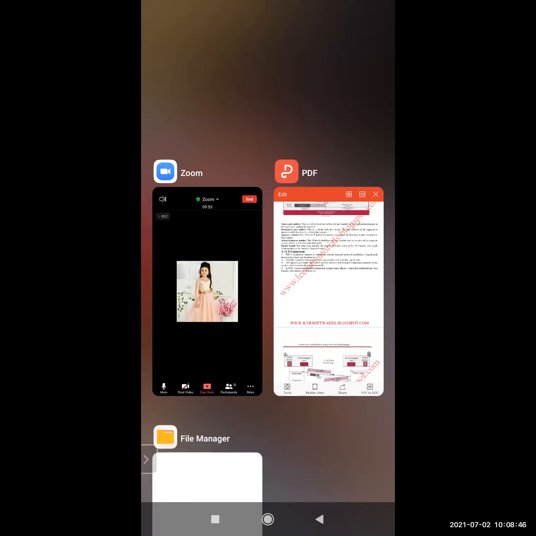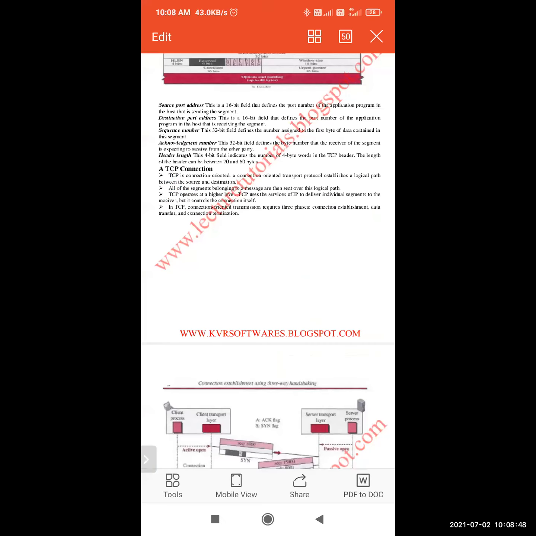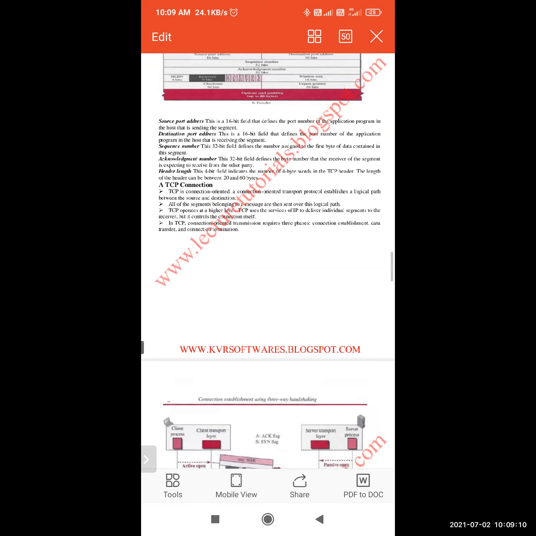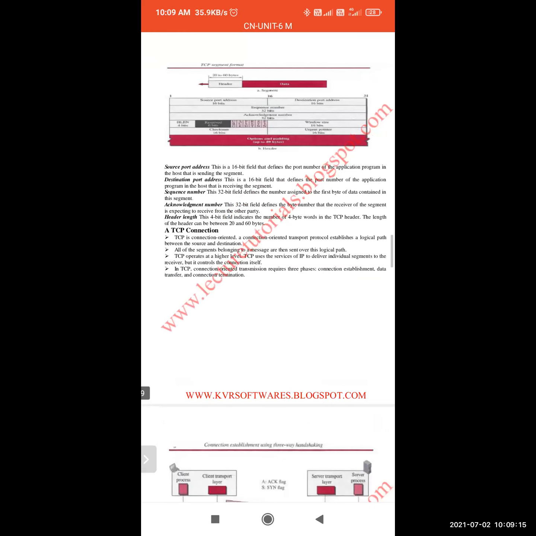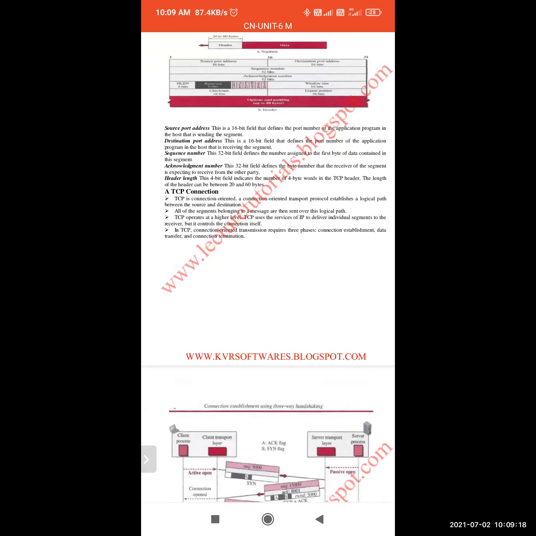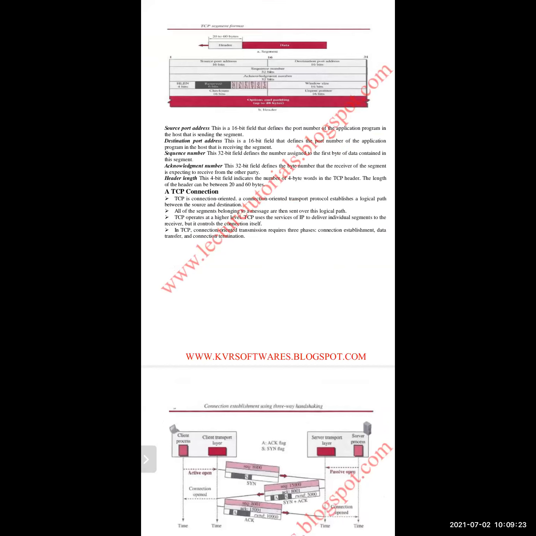Okay, in the previous class we have seen briefly about the TCP header format, which contains source port number, destination port number, sequence number, acknowledgement number. Next, some number of flags are there, and the options field is there. Like that, we have seen the header format, which is a fixed size 20 byte header. Now after that TCP header, today we have to see briefly about TCP connection establishment, how to establish the connection, and how to release the connection. It is a small topic.